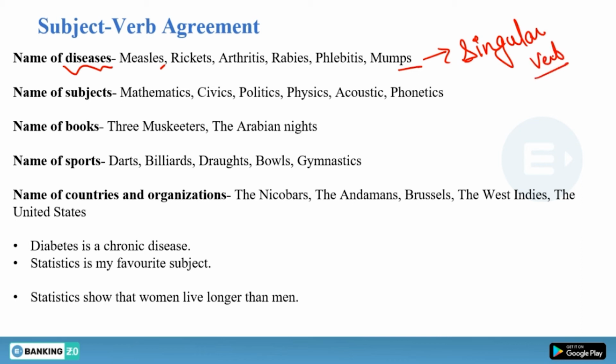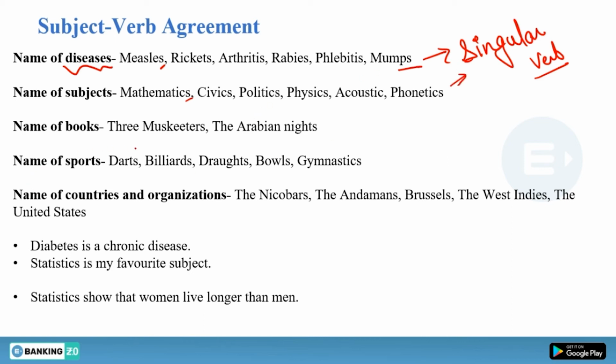Earlier I told you about words which have s at the end of the spelling and are in pair, or some words which are not in pair, but you have to remember them. Similarly, when you have subjects ending with s, like mathematics, civics, politics, physics, you have to use a singular verb again.